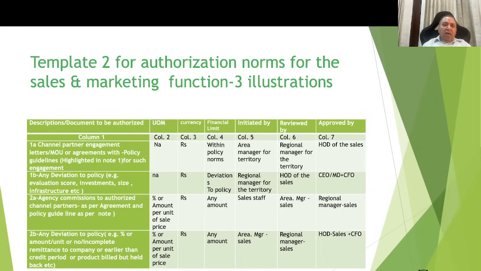Here the unit of measurement is percentage or the amount per unit of the sale price. This is normally the way the payments are made. So what I am saying is that this can be recommended by sales staff, reviewed by the area manager and approved by the regional manager sales. And similarly, I am saying a higher level for any deviation to this.